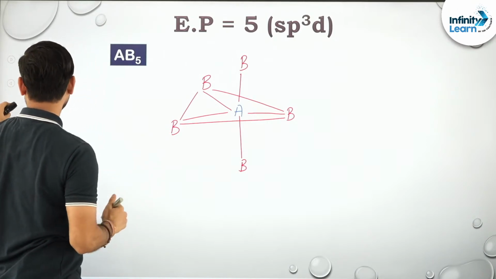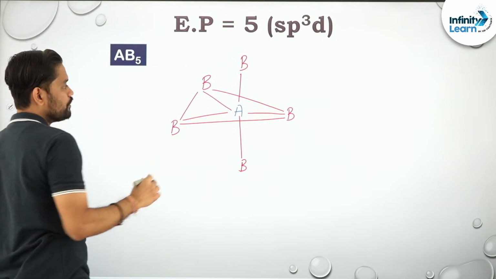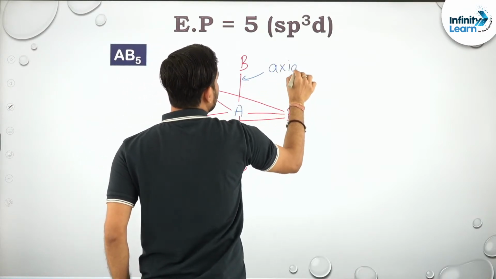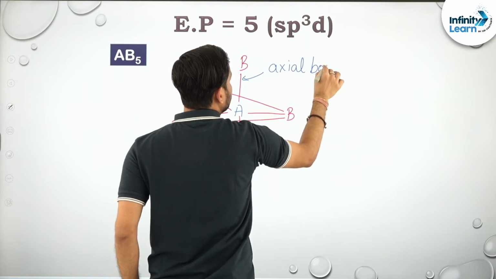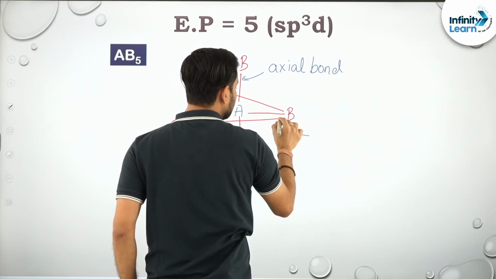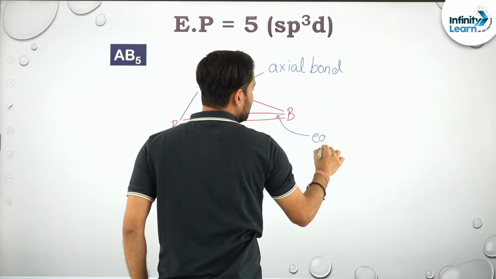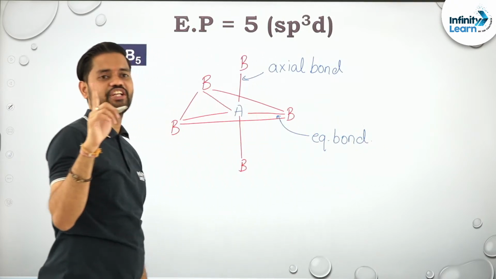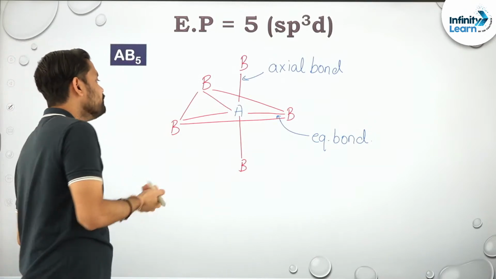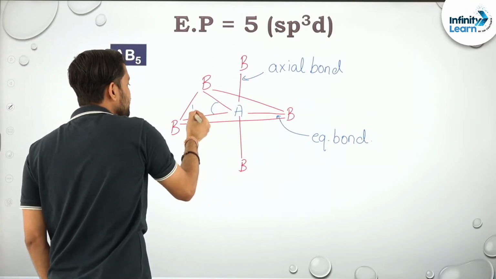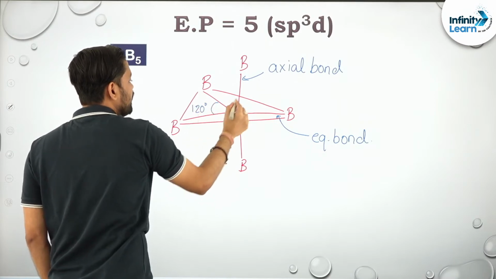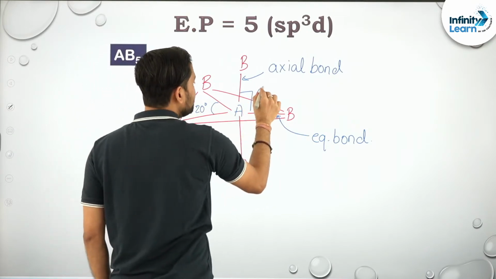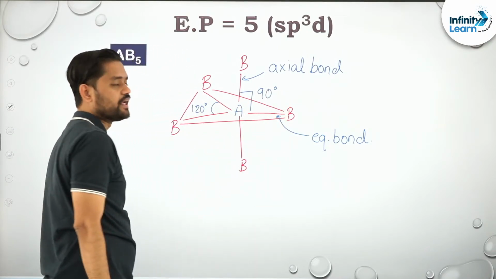So due to this, AB5 has some different things involved. This becomes the axial bonds. First thing that you have to remember. This is the axial bond, and this bond becomes the equatorial bond. There is something known as axial bond and something known as equatorial bond. The bond angle on the equatorial is 120 degree, and the bond angle between the axial bonds is 90 degree. Now there are two different bond angles.